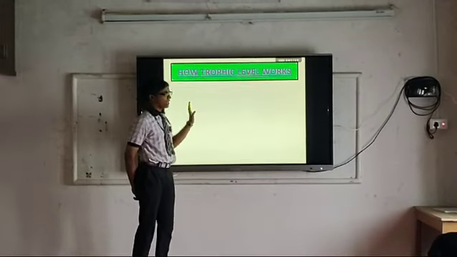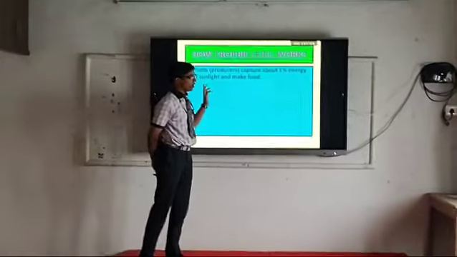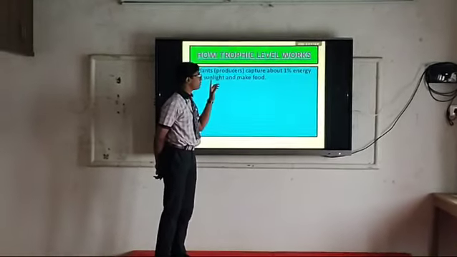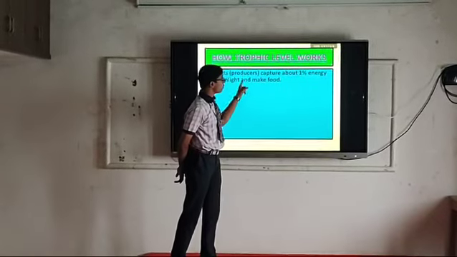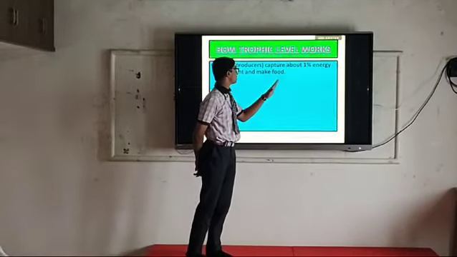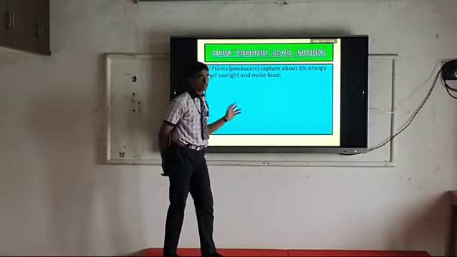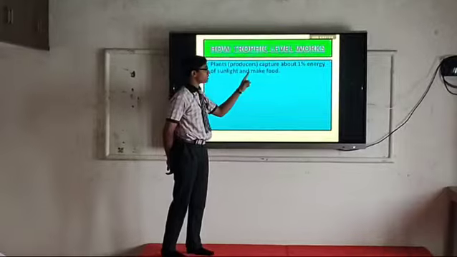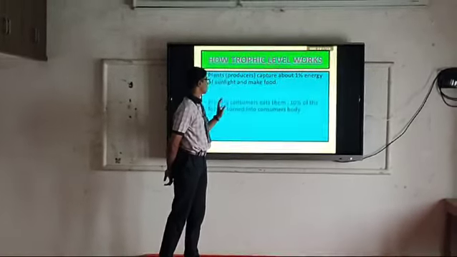Then how does the trophic level work? Already we have studied about trophic levels. Then how does it work? The plant. Already I have told you plants are producers. Plants are a good example of producers. Producers capture about 1% of the energy of sunlight and make food. They absorb the sunlight. Only 1% of the energy that falls on them, they absorb and make food.